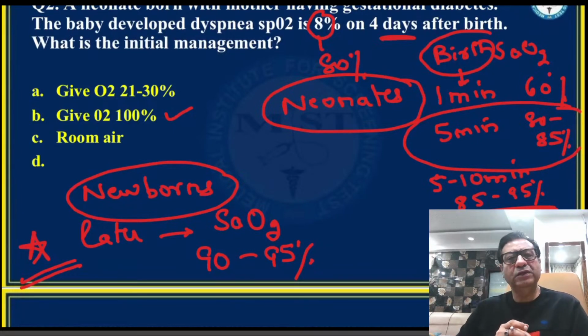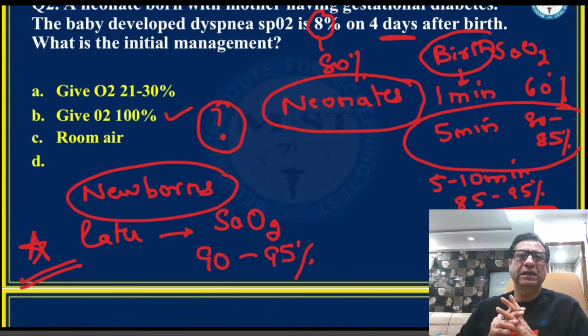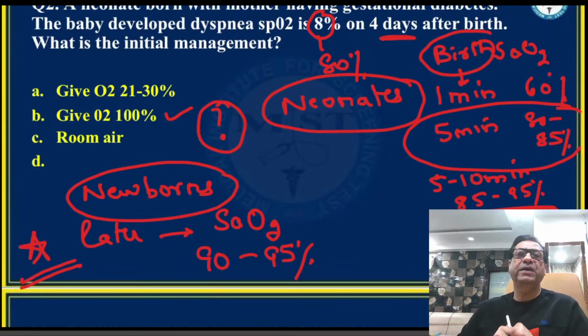Again, I would be better able to answer what the correct answer to this question is once I know what the options were, and whether it was 4 days or 4 minutes after birth. But as of now, if it is 4 days after birth, I would say the best way to treat the newborn would be 100% oxygen.